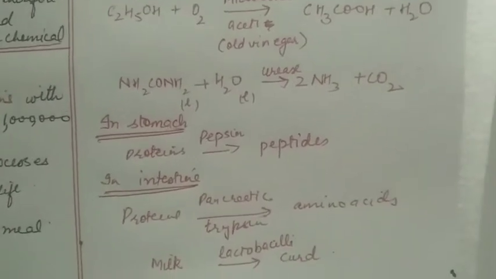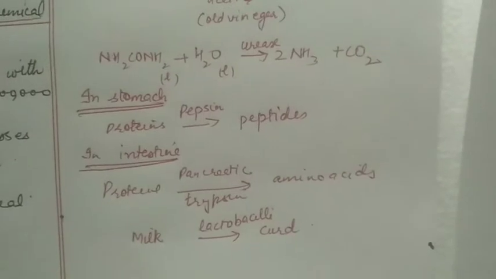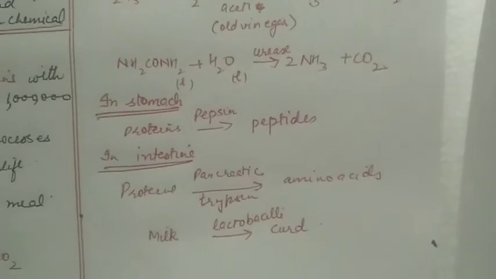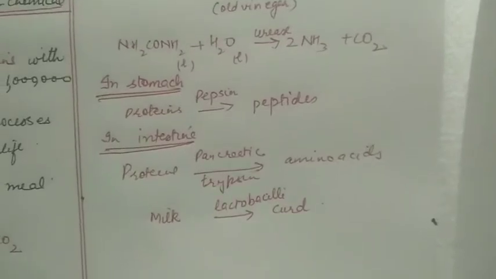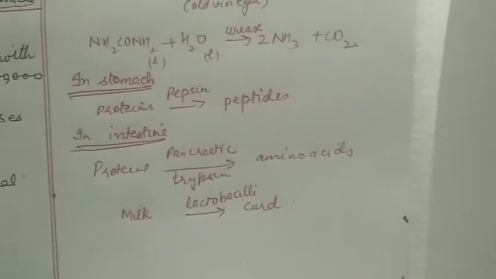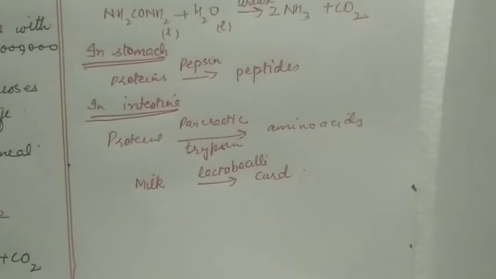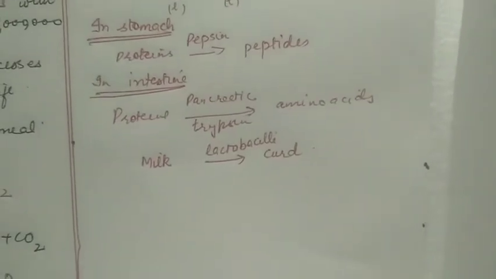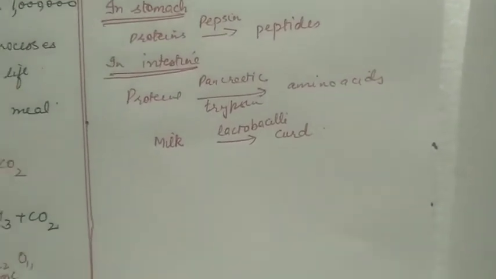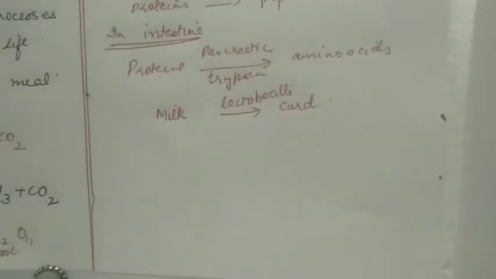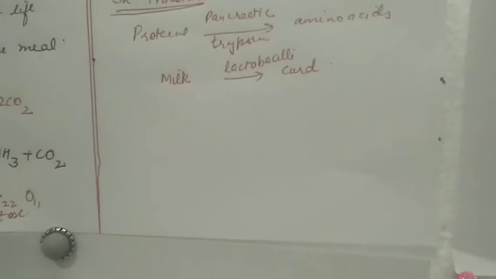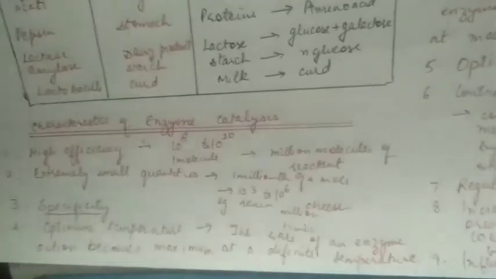Then urease enzyme can decompose urea into ammonia and carbon dioxide. In our stomach, the enzyme pepsin can convert proteins into peptides, whereas in intestine, the pancreatic enzyme trypsin can convert proteins into amino acids. The lactobacillus present in milk can curdle the milk. Curd will be formed. So these are some common enzymatic reactions.